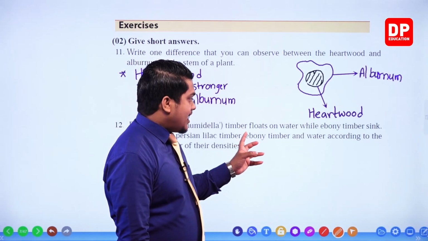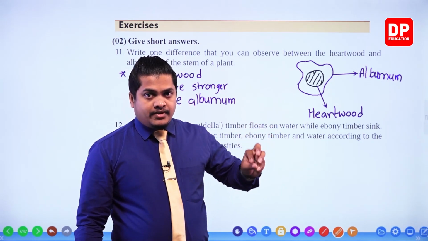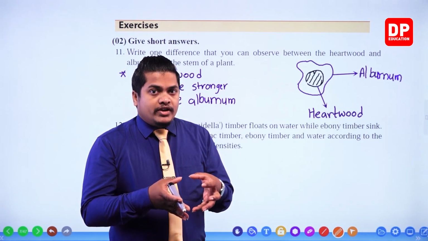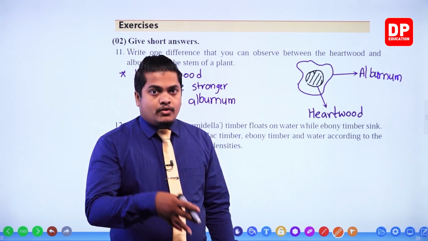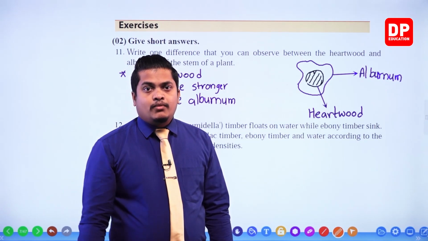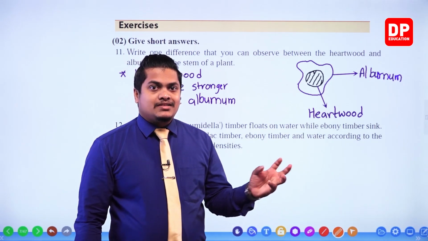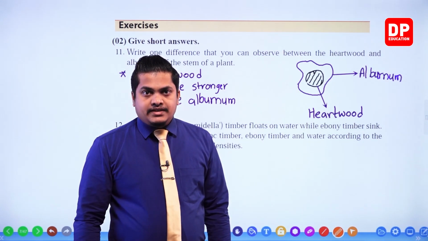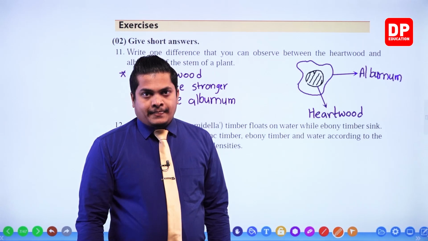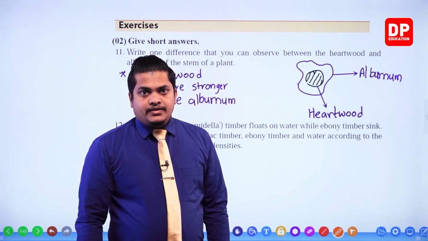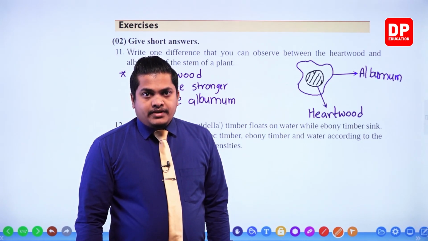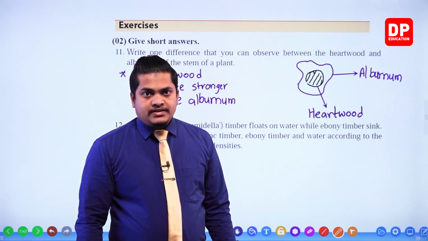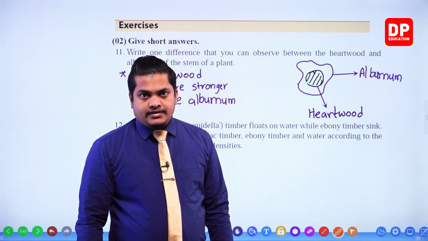So when you put ebony wood into a container, it goes down or sinks in the water, which means ebony has a higher density than water, my dear children. So therefore, the density of ebony is very high. The density of water is somewhat lower than that.